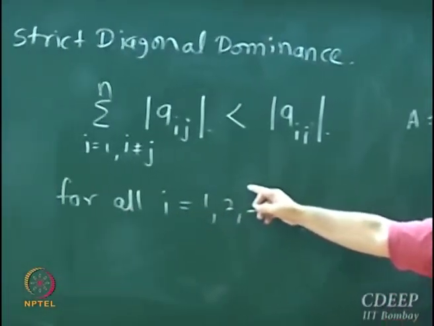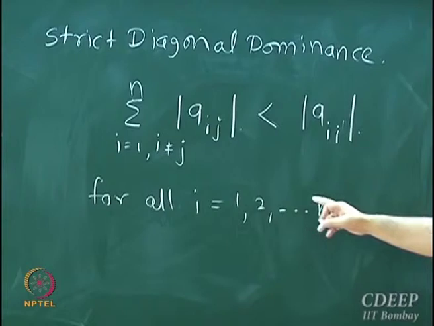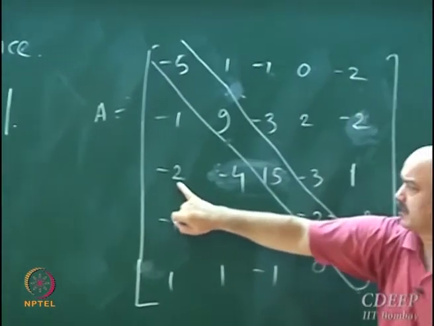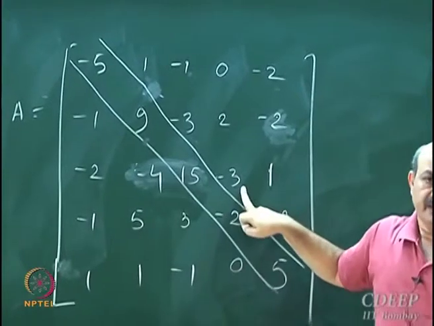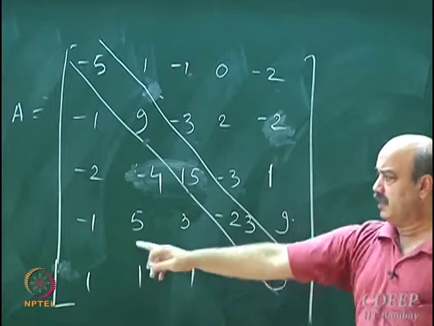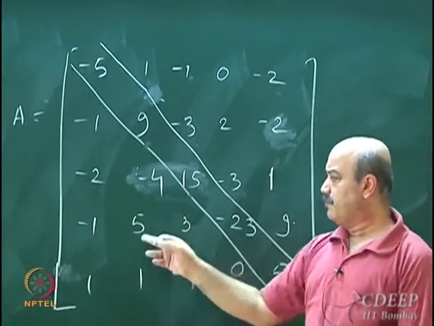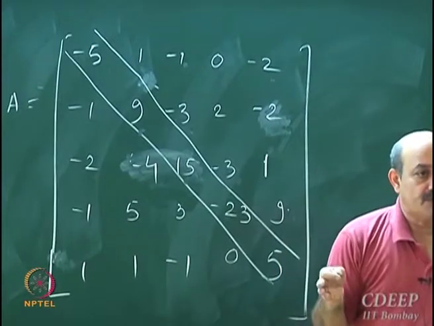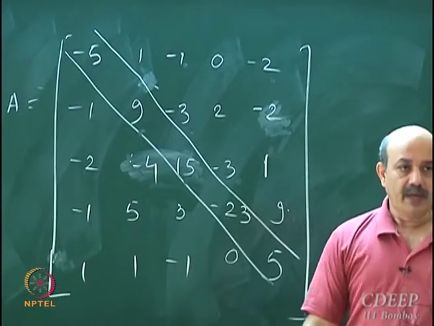This is a strictly diagonally dominant matrix. This is 2 plus 4 plus 3 plus 1, which is always less than 15. Same thing here: 5 plus 3 plus 1 plus 9 is less than 23. So I am taking absolute values.